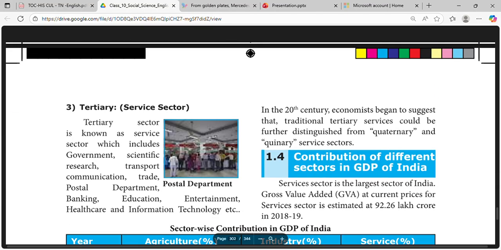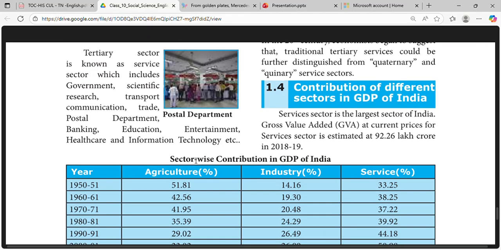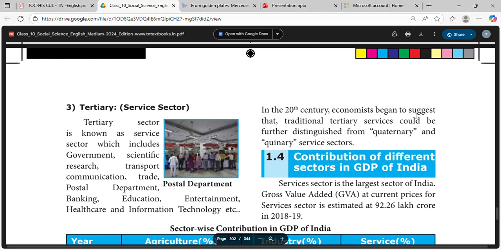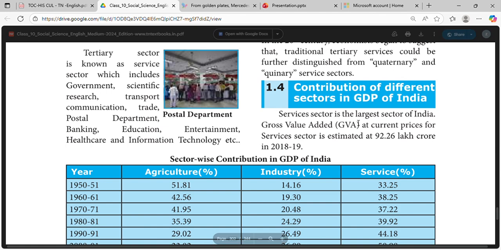scale industries. Tertiary sector, known as the service sector, includes government, scientific research, transport, communication, trade, postal department, banking, education, entertainment, healthcare, and information technology. In the 20th century, economists began to suggest that traditional tertiary services could be further distinguished from quaternary and quinary service sectors. Contribution of different sectors to GDP in India: the service sector is the largest sector of India.